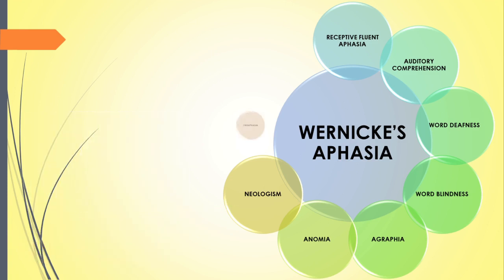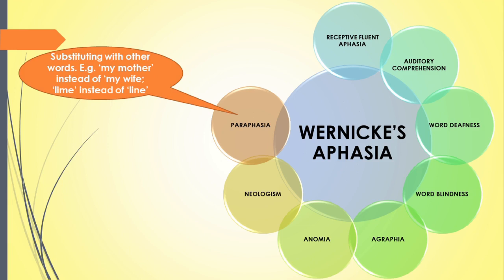The next feature is paraphasia. That means substituting with other words. Paraphasias are syllables, words or phrases that are spoken completely unintentionally. For example, my mother instead of my wife. The person is talking about his wife, but unintentionally he is using the word my mother. Paraphasia can also be a distortion of the intended words. For example, line instead of line. He wants to tell the word line, but he is using the word in a distorted way as line.